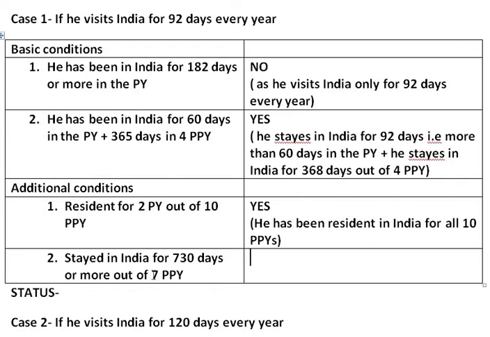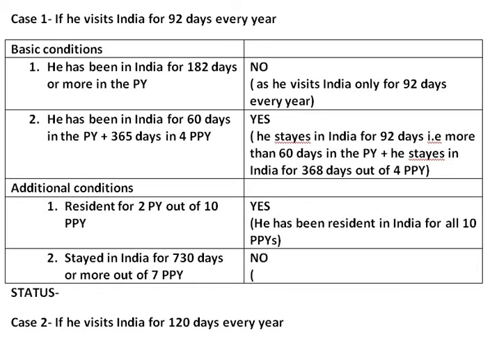We want to know in 7 preceding previous years for how many days he was there in India. So 92 into 7 years, we get 644 days. So he fails to fulfill the second additional condition. That is why we are writing no.